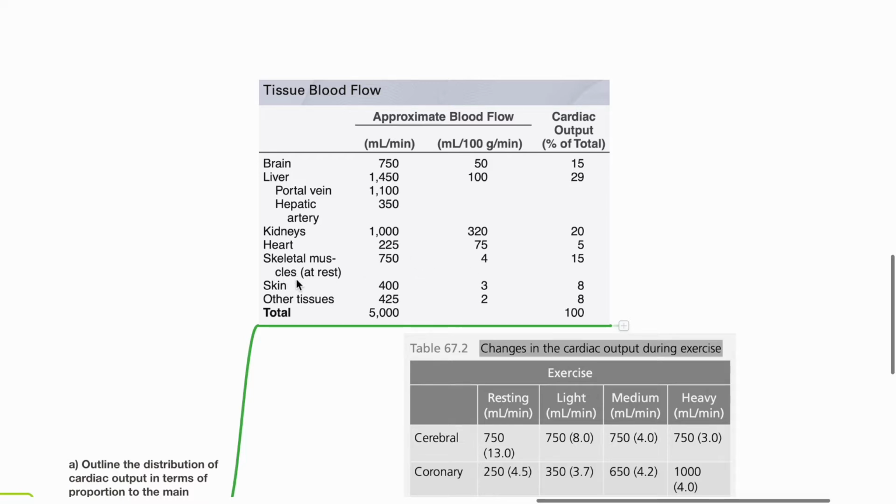Skeletal muscle at rest, 15% of cardiac output or 750 mL per minute. Skin, 8% of cardiac output or 400 mL per minute. Other tissues, 8% of cardiac output or 425 mL per minute, totaling 5 liters per minute. Note, different textbooks have different quotations.